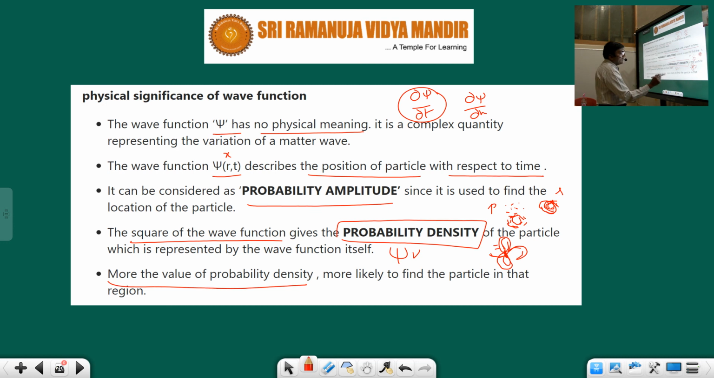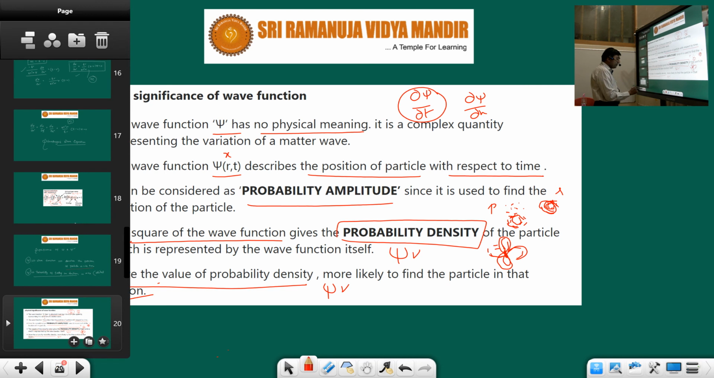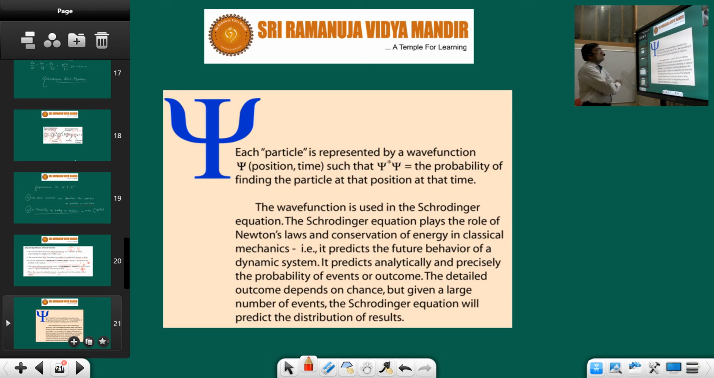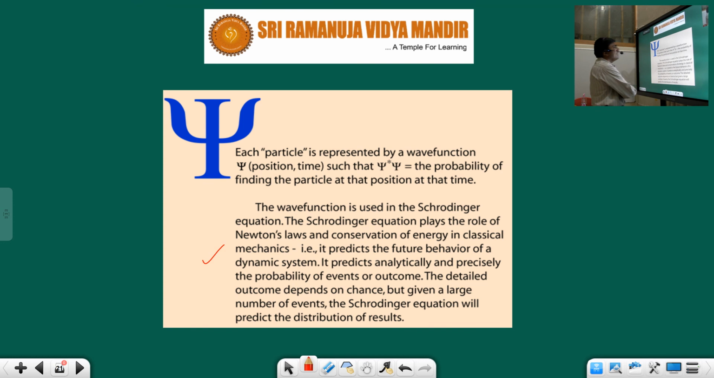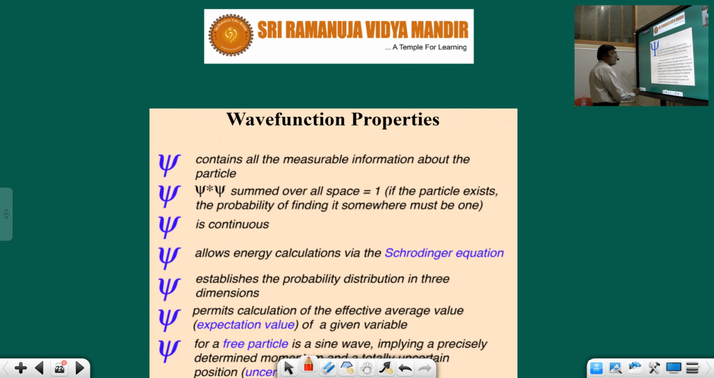The more the value of probability density, that is psi square, the more likely we are to find the particle in that region. So these are some of the significances of psi. This is also mentioned in this slide. Psi into psi is called psi square, which finds the particle position at that time only, because when time varies, the position will vary again. So psi square gives probability density. Very, very important.